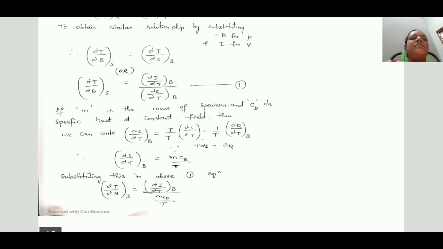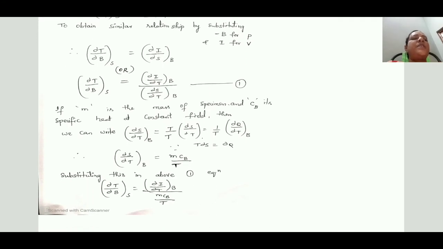Next, assume that the mass of our specimen is m and the specific heat of our mass is also CB. Then the equation changes.